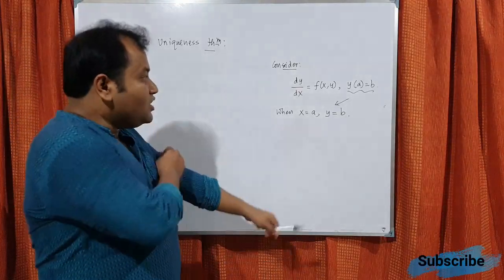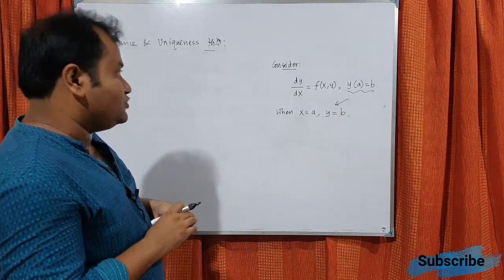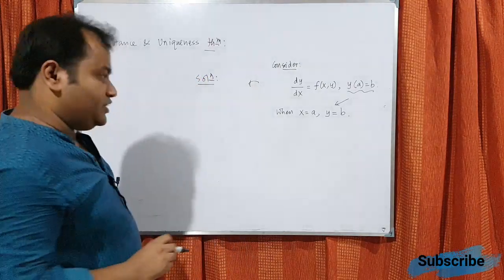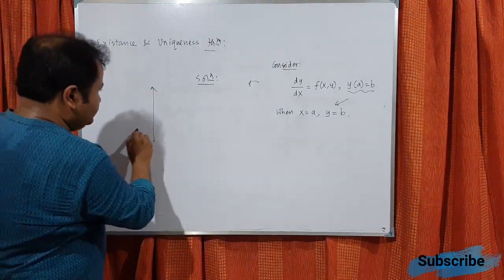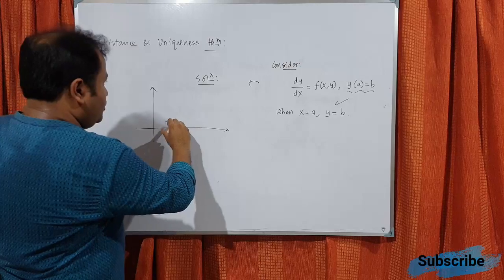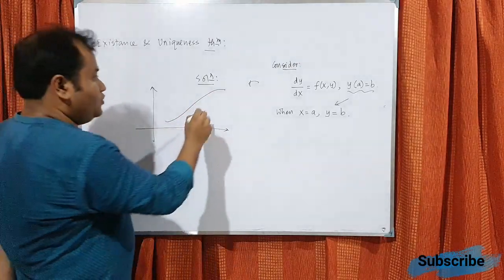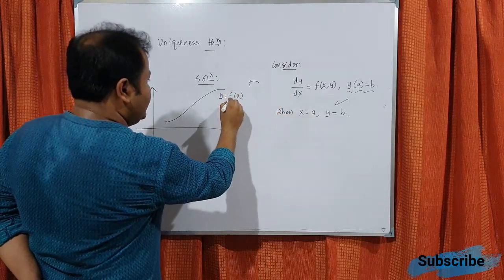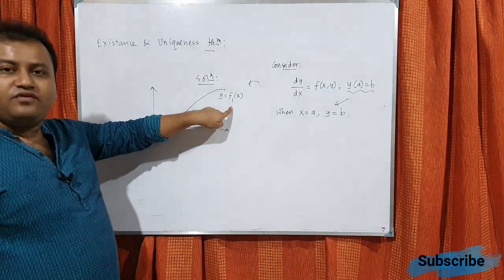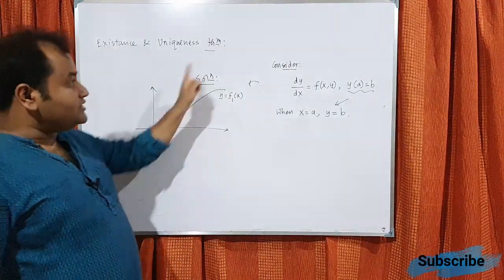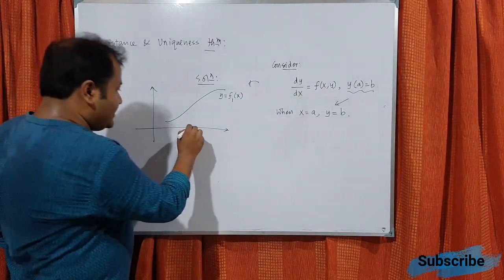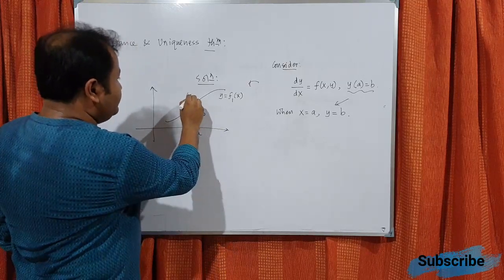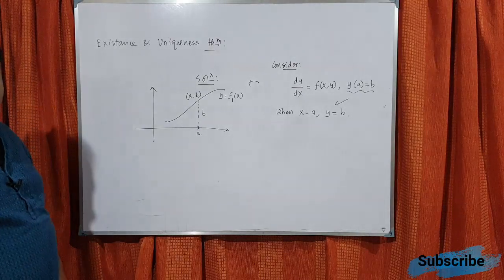Understand? So now if I want to find a solution, what is the meaning of solution? We have to find one curve y equals f(x). Here I have used f, so I can write f1. So we have to find one curve y equals f1(x) whose derivative will be this one, and at the point a the value of the curve will be b. So the curve will satisfy this point (a, b).